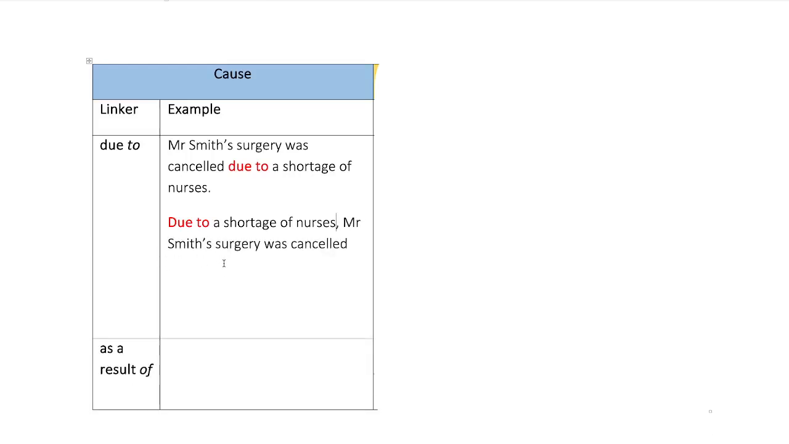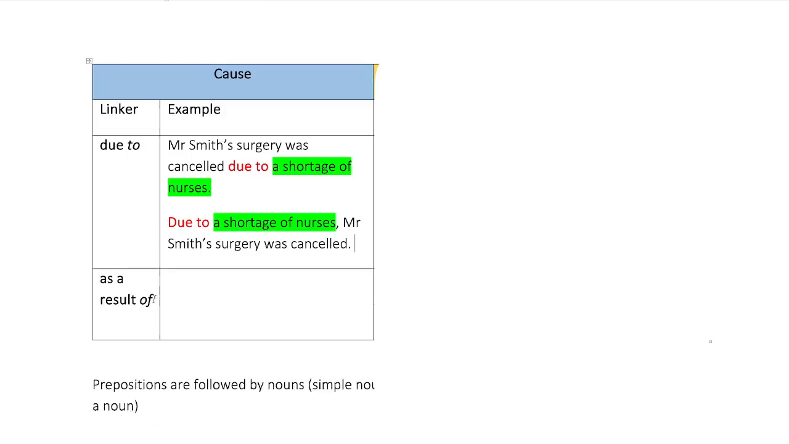What's important is not that we say the result is at the end. It's what comes after this linker. What comes after this linker is a cause. Let's put our causes in green. After due to, we put causes. That's what this is for. As a result of is just the same. They're just exactly the same.